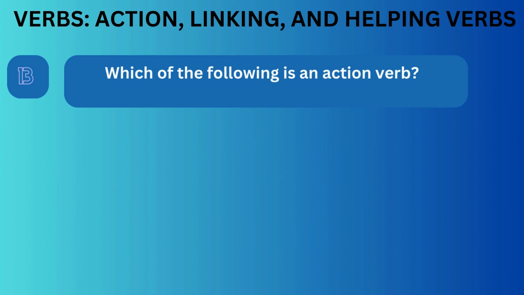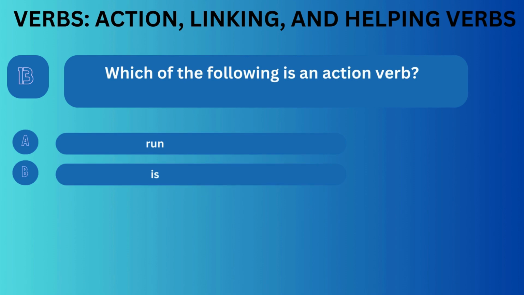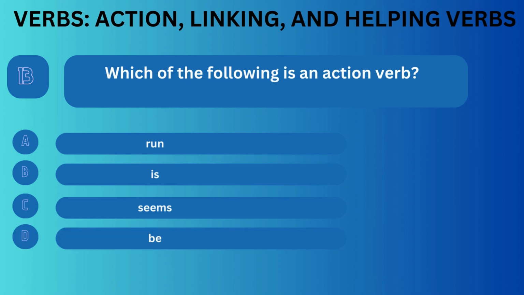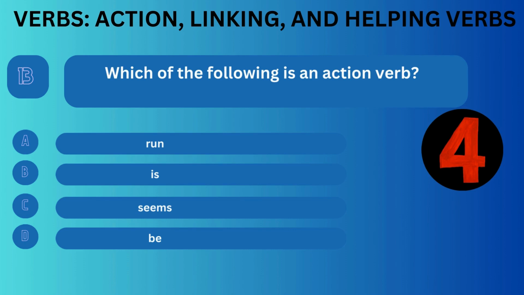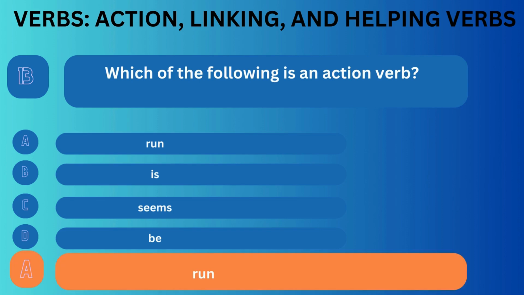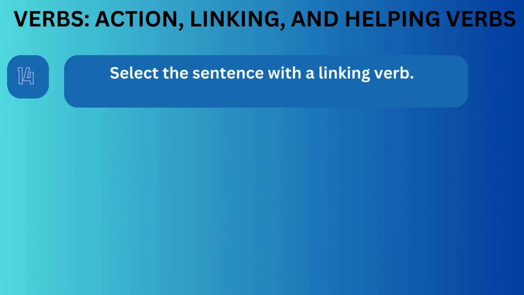Question number 13. Which of the following is an action verb? Option A. Run. Option B. Is. Option C. Seems. Option D. Be. Correct answer is A.